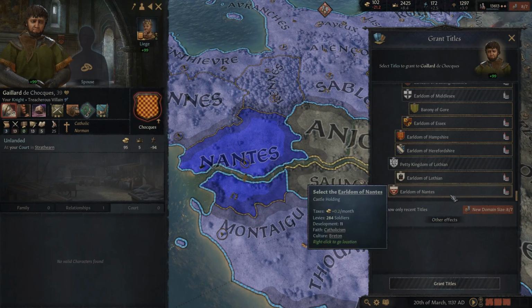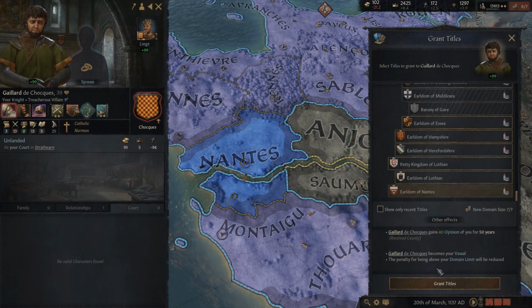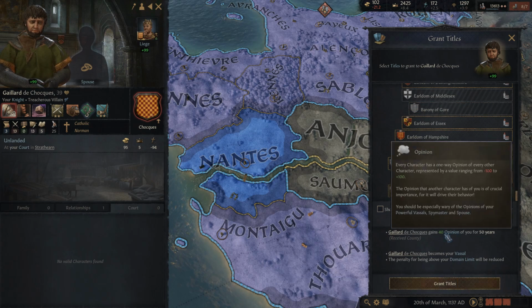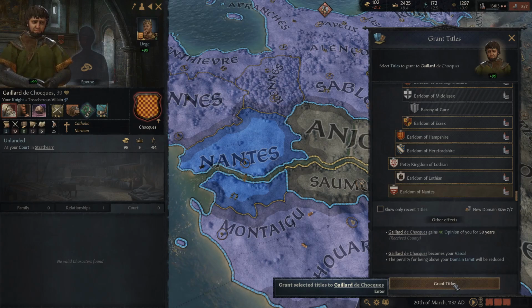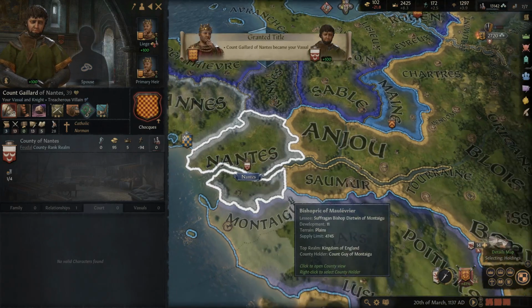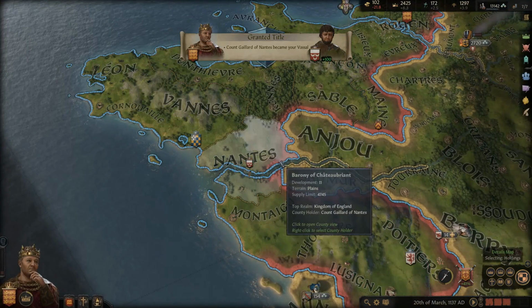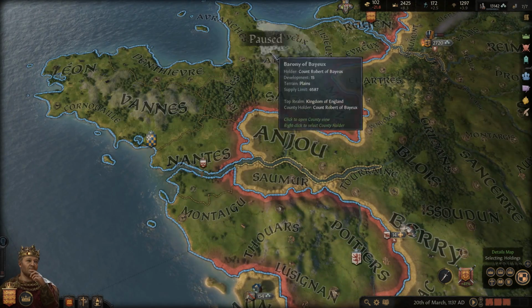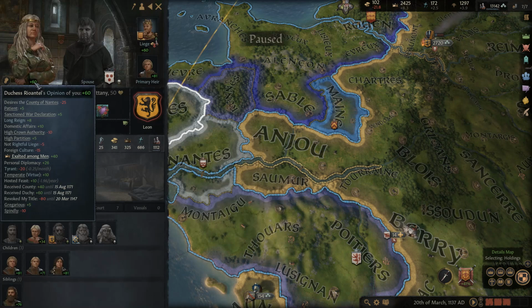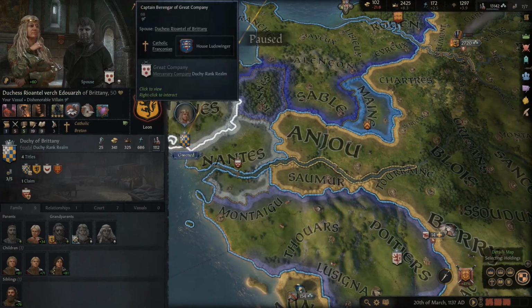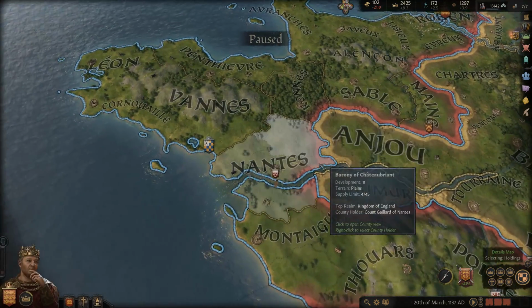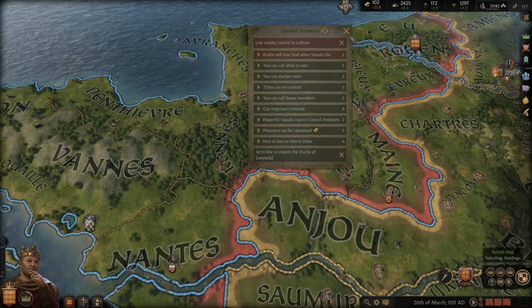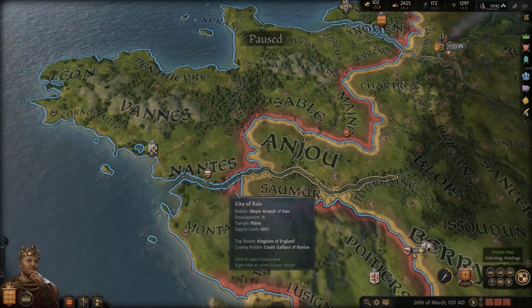And if all works out... Alright, so he'll get our opinion boost with him. And he'll become our vassal, which is fine. That's going to irritate her even more, because she's going to want us to give that to her, but we're not going to do that. She'll just have to take the hit. We still have a very good opinion with her, despite all the penalties, because that's how much she liked us, and that's why I feel like this is justified. I mean, sometimes it's not just about giving to your vassals. I mean, the law sometimes allows you to take stuff from them.